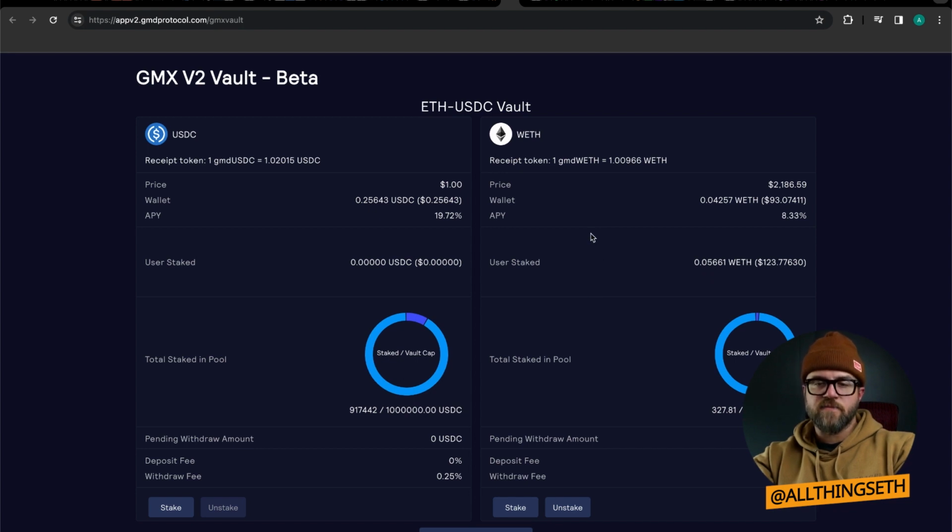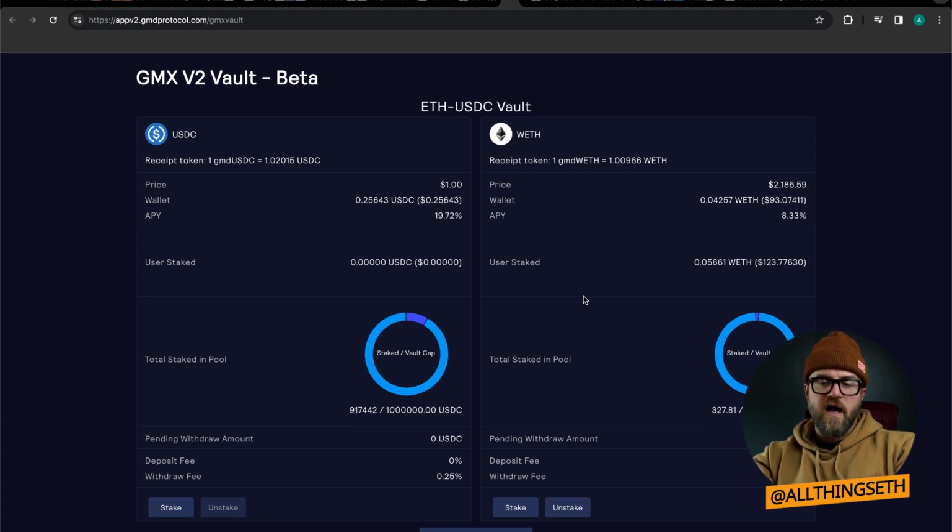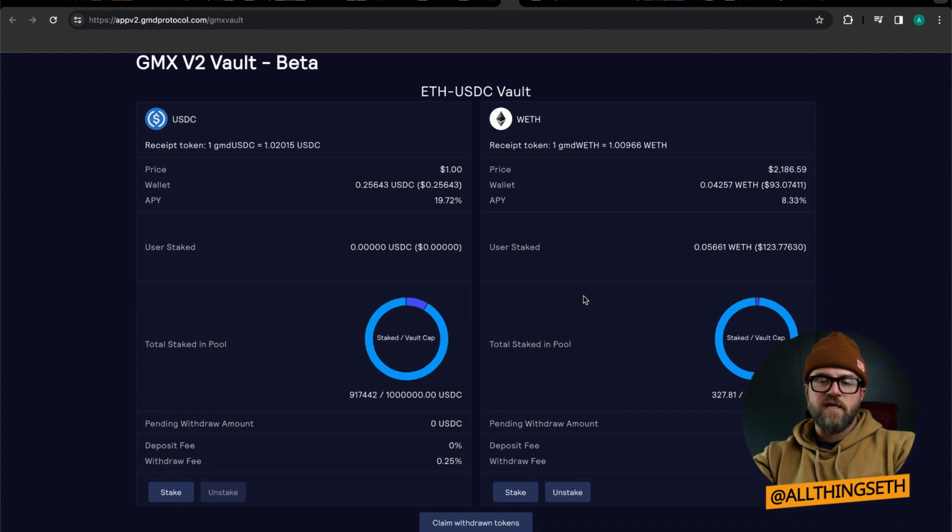So you're netting 6% and getting some capital efficiency on top of your assets here. So you could go take that ETH and put it into something else, maybe borrow against it in another lending program, or just loop it, which is possible as well right now, especially if your APR is higher on your receipt token.